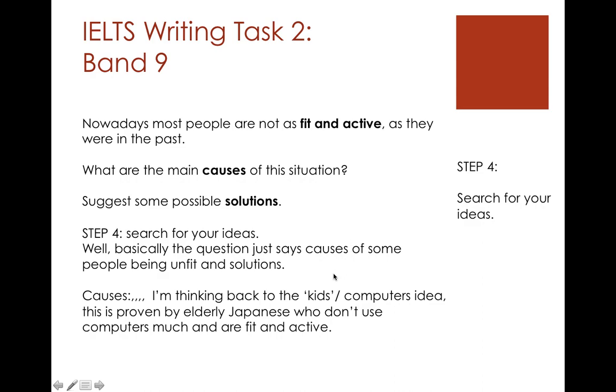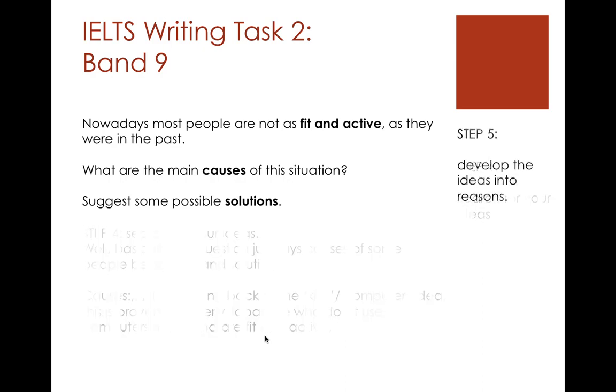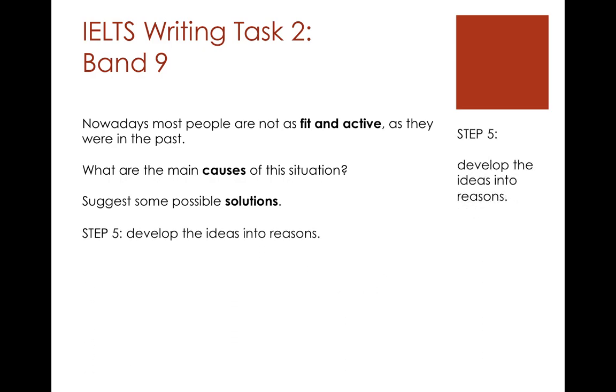So I'm thinking back to the kids and computers idea. It's proven by the elderly Japanese who don't use computers and are fit and active. So it's true that kids are using computers. That was my first thought on this essay. Kids use computers and they're not fit and active. And we can contrast them with Japanese people. But there's a problem with that, and I realized as I was doing the essay. And the problem is, it says most people, and I was focusing on kids, and actually I should be answering most people.